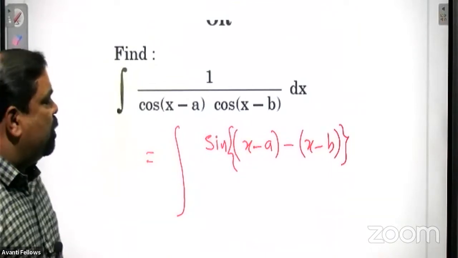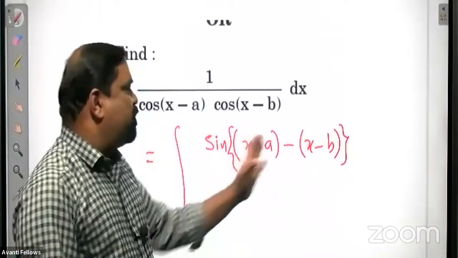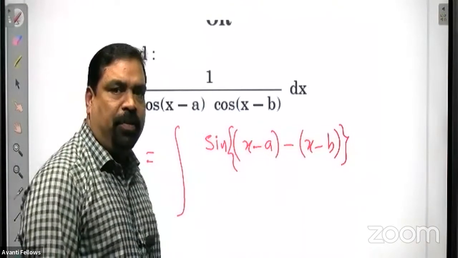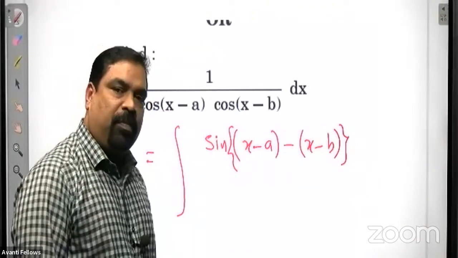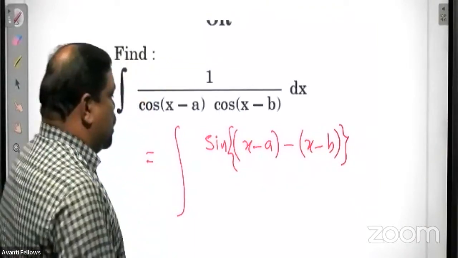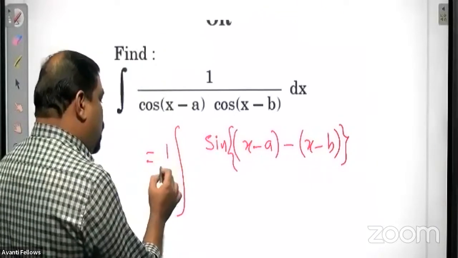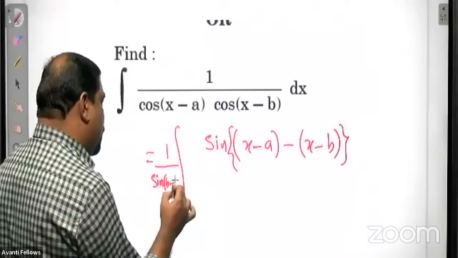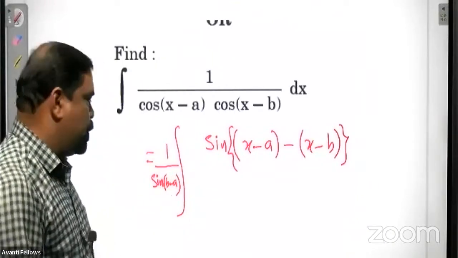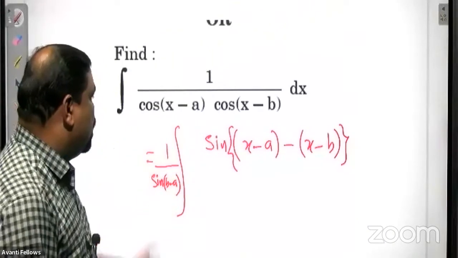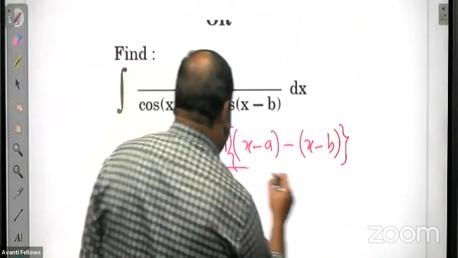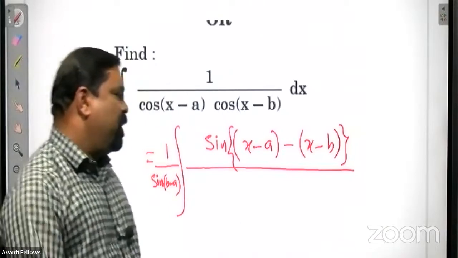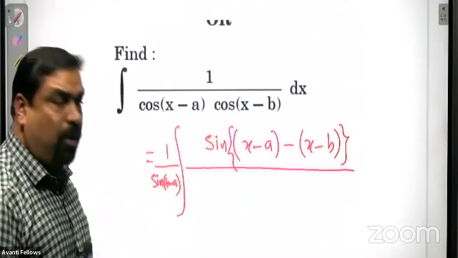So ultimately x and x will cancel, and you will get sin of (b minus a). So that term should be divided also: sin of (b minus a) we have to divide also, so 1 by sin(b minus a). So in the numerator we write sin of (x minus a minus (x minus b)). x minus a minus of x minus b is b minus a only, sin of (b minus a).